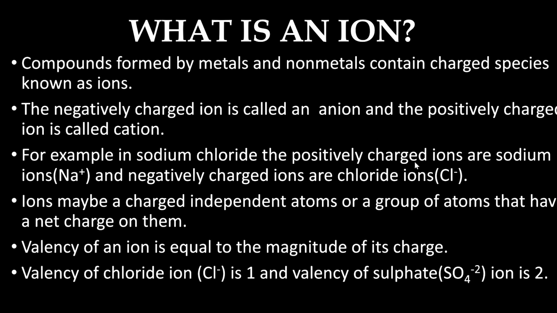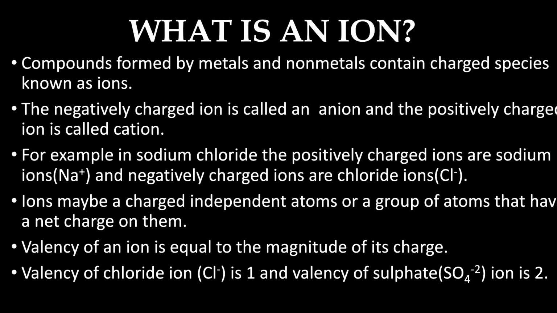Sodium, as we know, the symbol of sodium is Na, and since it is a cation, we represent it as Na plus, that is, it is capable of giving out one electron. And negatively charged ions are chloride ions, that is Cl minus, which means it has the capability of gaining one electron. So an anion is formed whenever you are accepting an electron, and a cation is formed whenever an electron is given out.